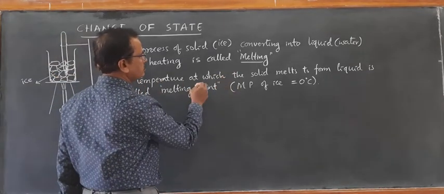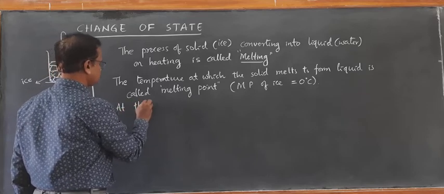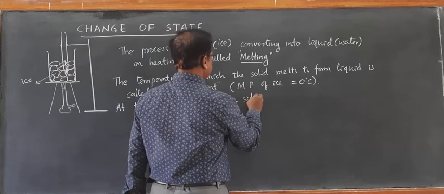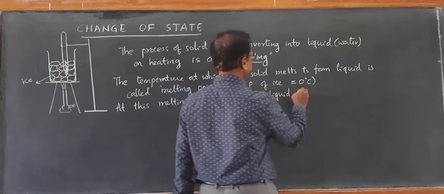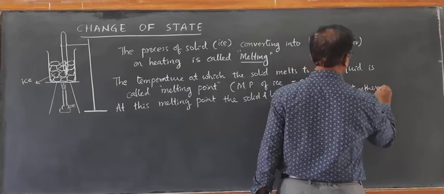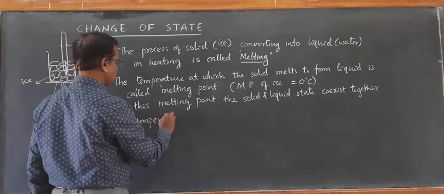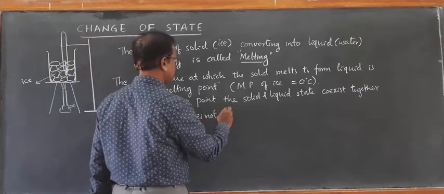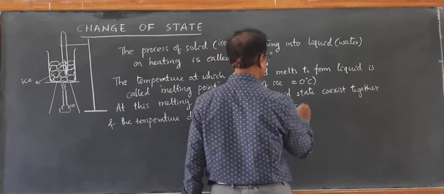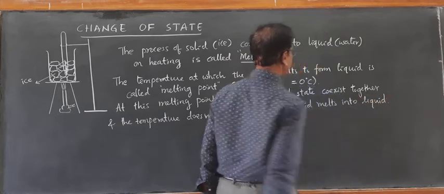The temperature at which solid melts to form liquid is called melting point, and at this melting point the solid and liquid state coexist together and the temperature does not rise until the entire solid melts into liquid.